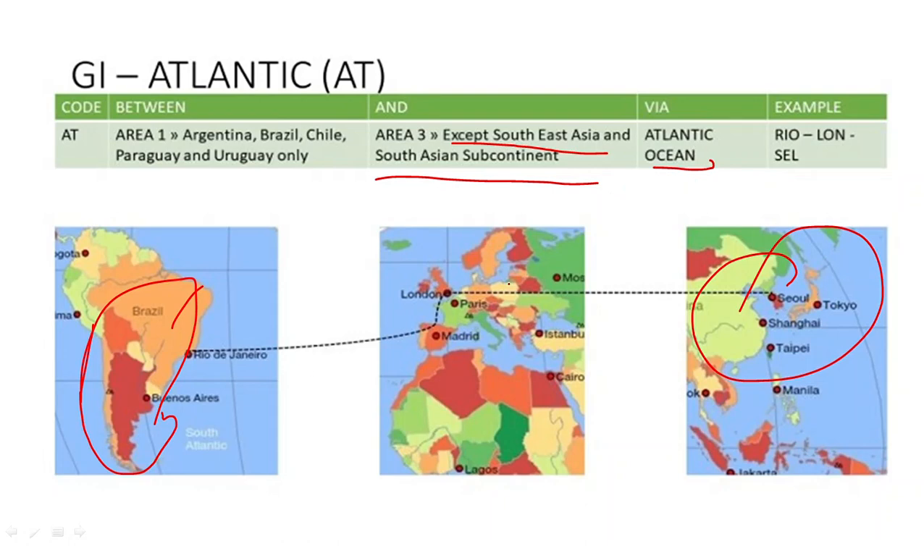Here we have Rio de Janeiro in Area 1, and Seoul, SEL, in Area 3 via the Atlantic. Here we have Atlantic. For Atlantic, it is through London, then from London to Seoul. Then it is also Atlantic, AT.